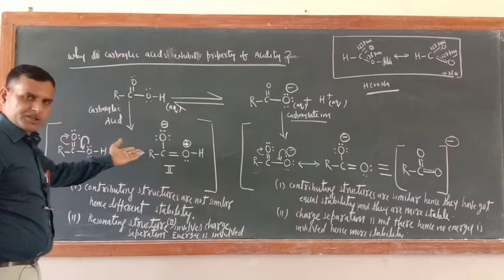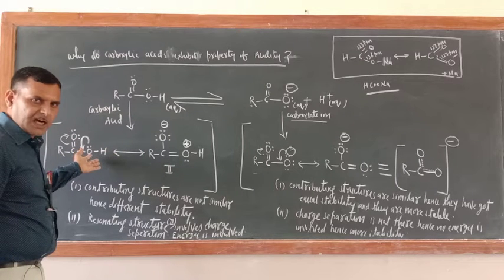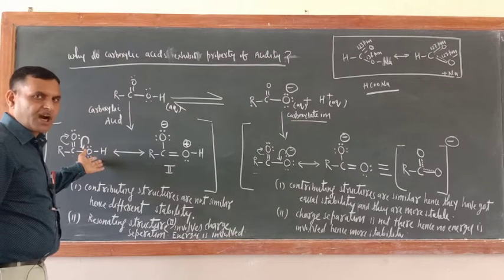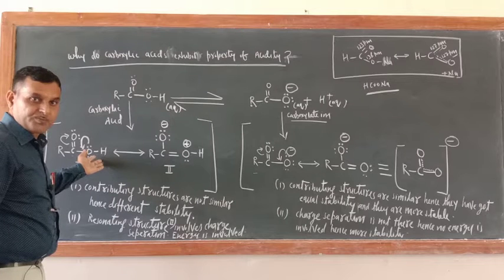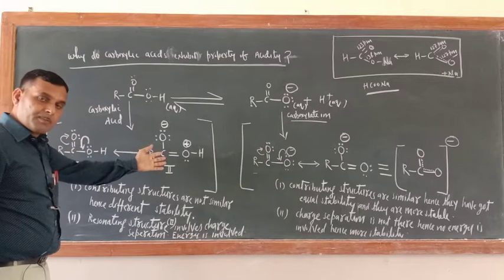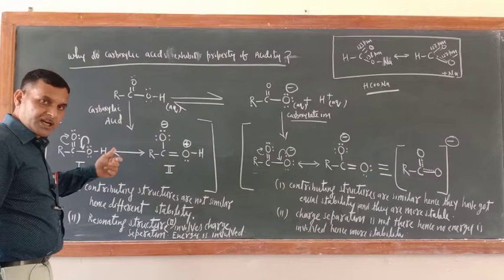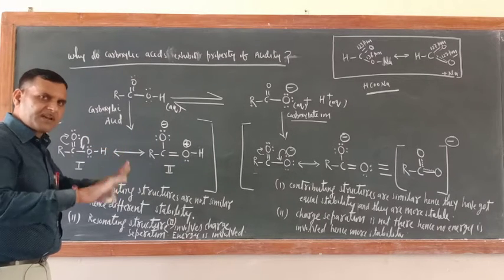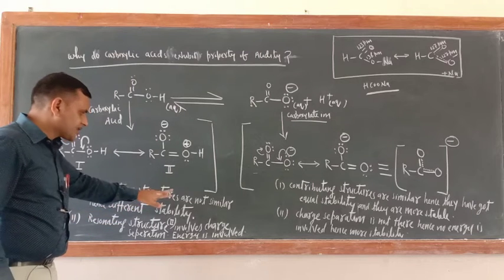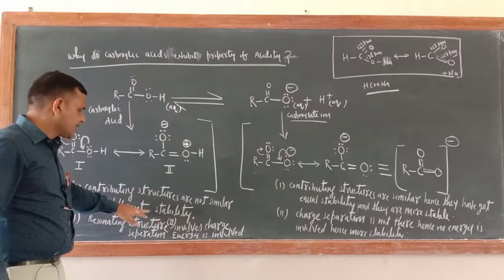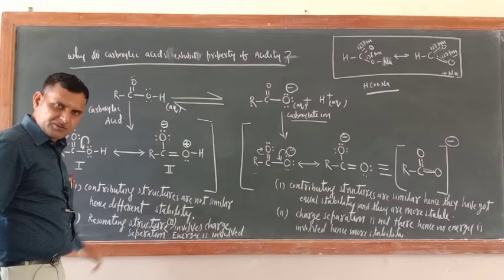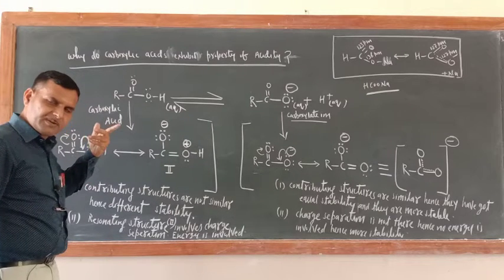So just see, both structures are not similar, they are not equal, they are not equivalent structures. Here without charge, here positive and negative charge. So unequal structures contribute, meaning their stability is less. So contributing structures are not similar, hence they have different stability.